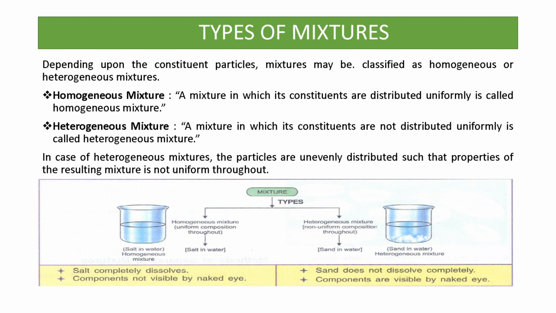That means we can see the constituents by our naked eye. So this is a heterogeneous mixture. The constituents completely dissolve in a homogeneous mixture, while sand does not dissolve completely in a heterogeneous mixture. In a homogeneous mixture the components are not visible by naked eye, and in a heterogeneous mixture the components are visible by naked eye. So this is the major difference between a homogeneous mixture and a heterogeneous mixture.